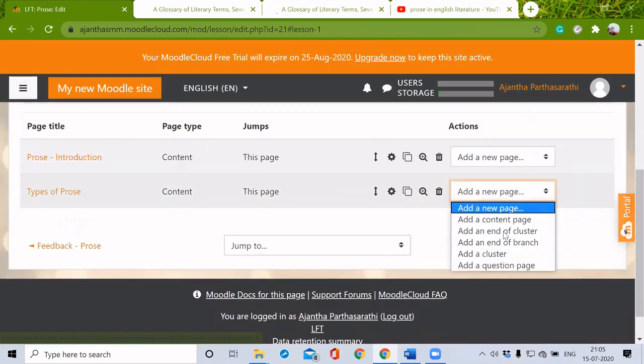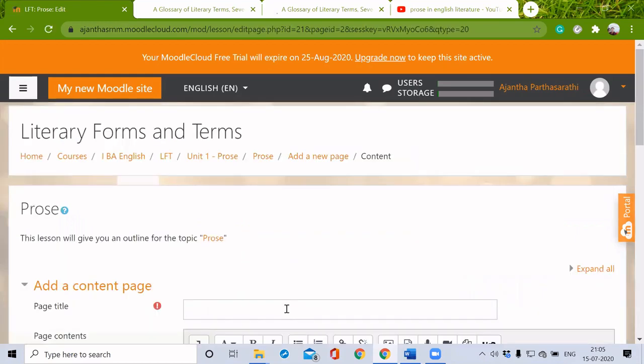Next, again I'm adding a content page. Functions of prose.